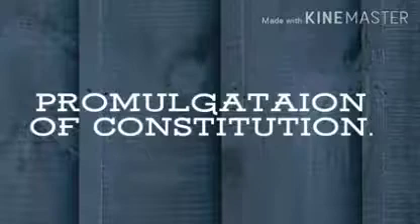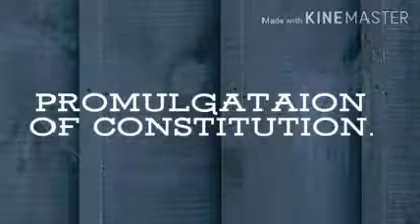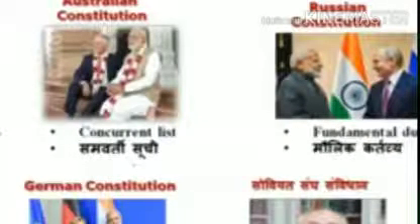The main points of the Indian Constitution were taken from various different constitutions of different countries. Some points were taken from Britain, some from the USA, some came from Canada, some from Ireland. So it shows how a constitution came into existence, how it originated.